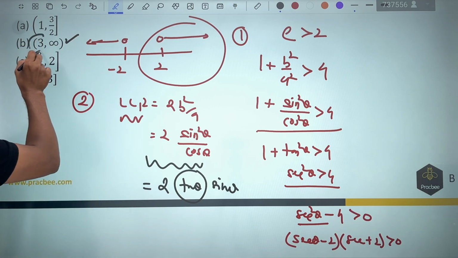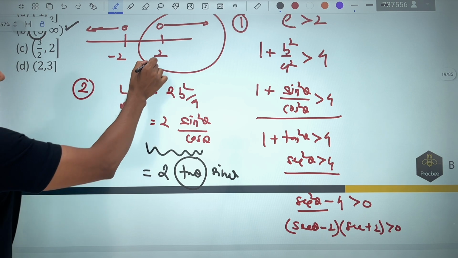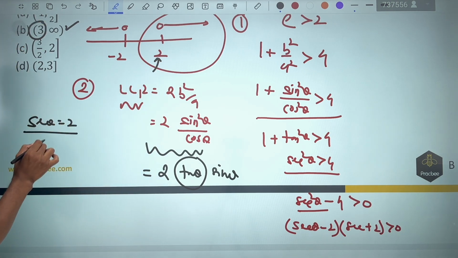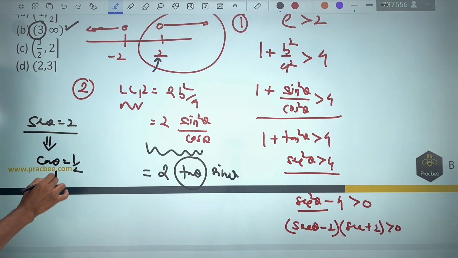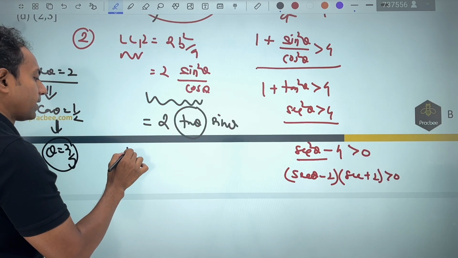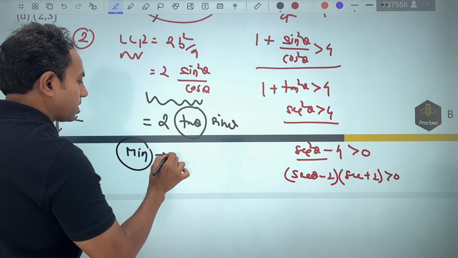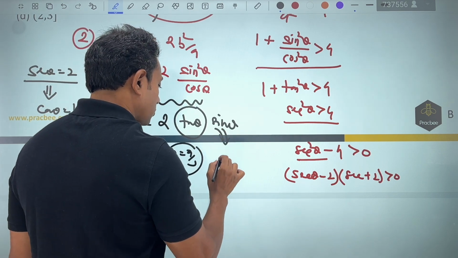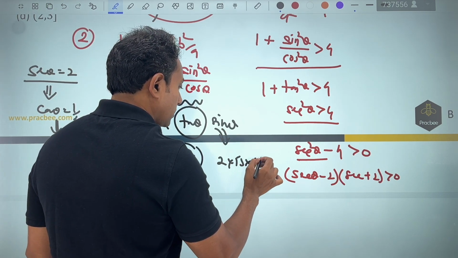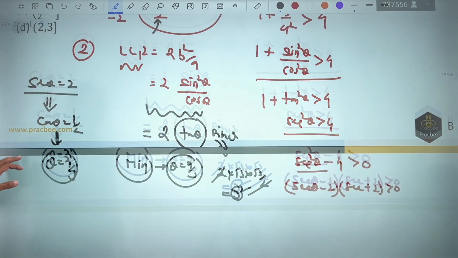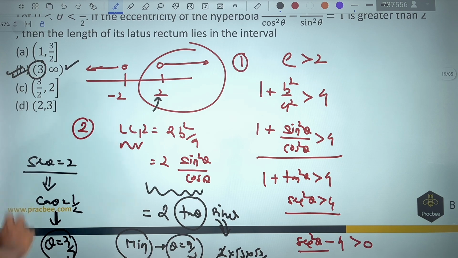If I want to match this value also, this value will be corresponding to this minimum value, that is 2. So when sec theta is equal to 2, in that scenario cos theta will be equal to 1 by 2. The value of theta is nothing but pi by 3. So if you want to find the minimum value, you can see that the minimum value will come corresponding to theta is equal to pi by 3. So there this expression comes out to be 2 into root 3 into root 3 by 2. This gets cancelled out, answer is nothing but 3. You can see that both the ends of this problem match and B comes out to be the right option.